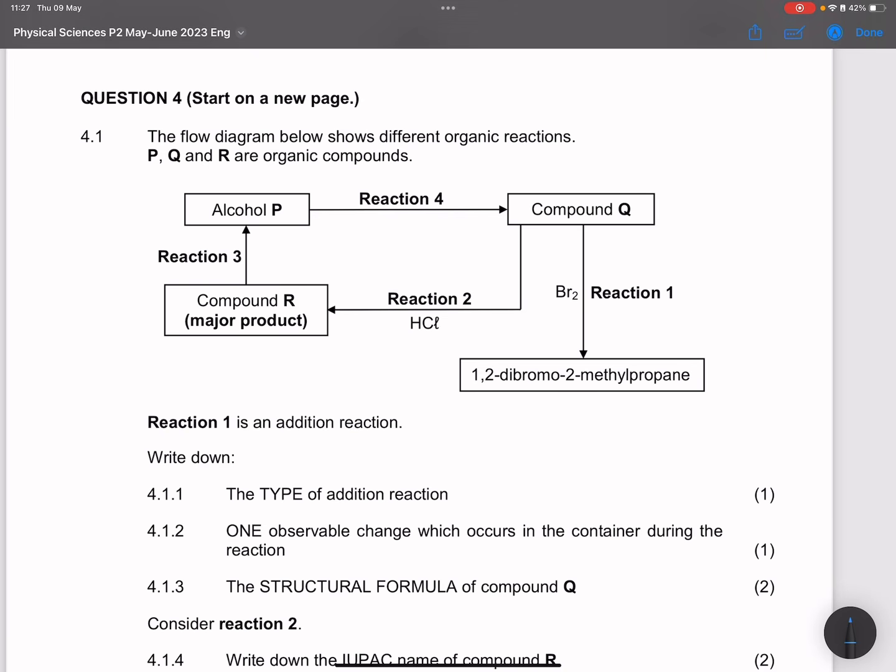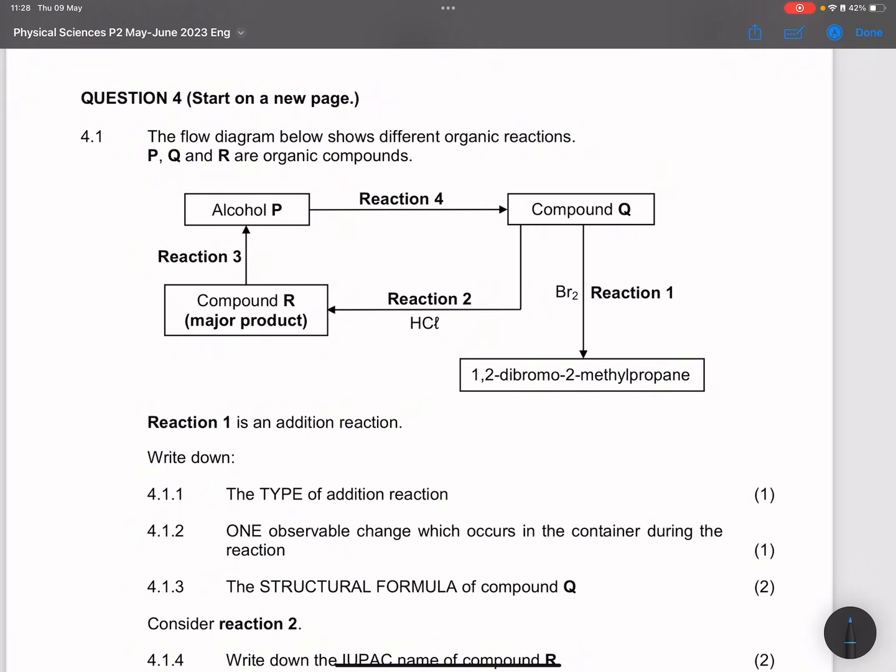They say to us the flow diagram below represents different organic reactions. P, Q and R are organic compounds. Right, so let's first have a look at it. So what happens? Compound Q reacts with bromine and we get 1,2-dibromo, right? So notice that both of those bromines were actually added. So that does tell me that compound Q must have been an alkene, all right? And in that case, it does simply tell us that we must have had methylpropene, right?